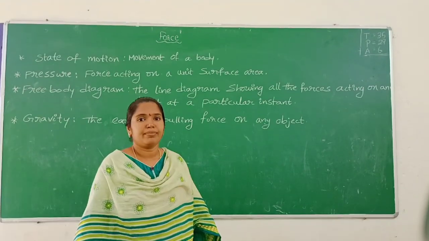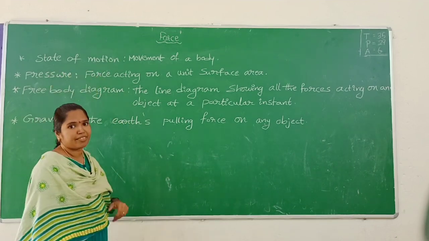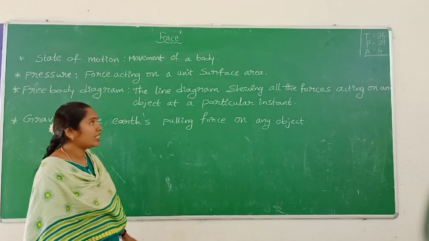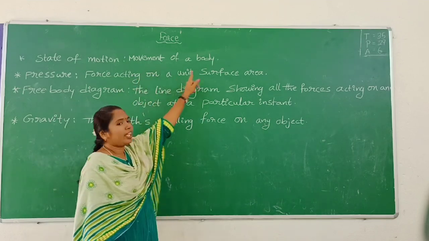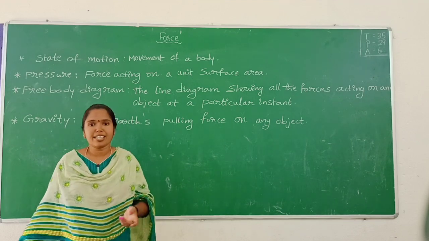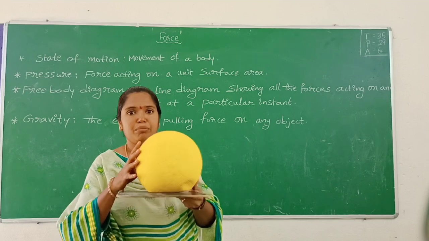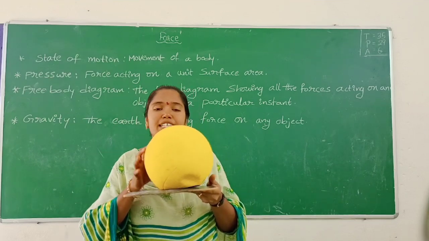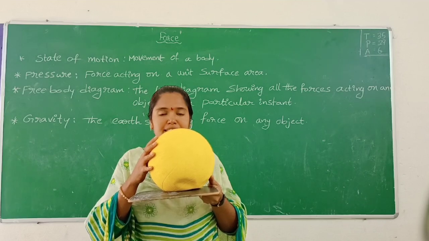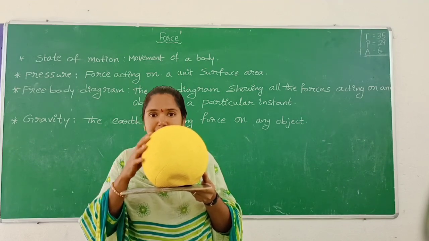Children, next one is state of motion. What is the meaning of state of motion? Movement of a body. For example, students, we take a ball. What is the state here? This is at rest.